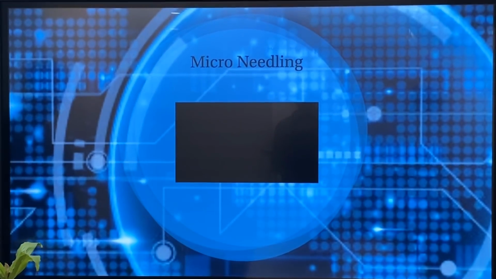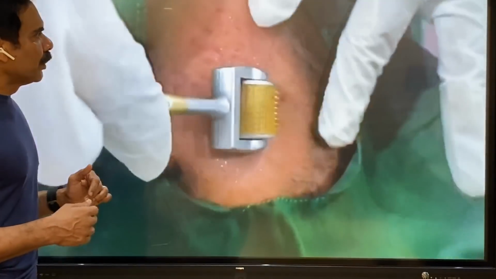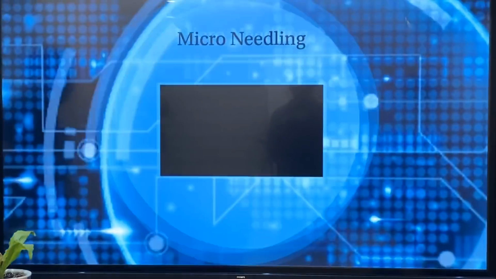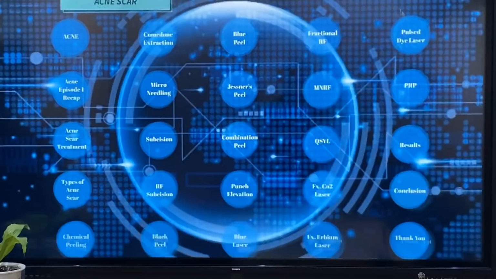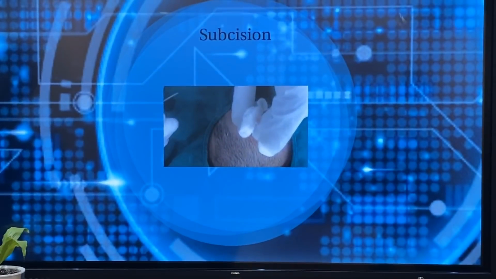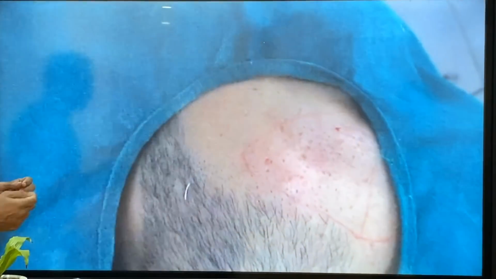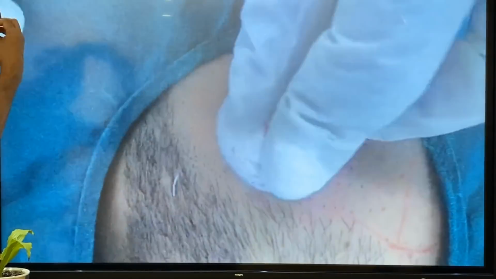Then the next one is microneedling. Microneedling is commonly known as derma roller. This also will induce collagen, and it will give an appearance of tightened skin, and the scar will be less visible. Then we have subcision. As I've already mentioned, with the needle we prick under the scar and remove all the fibers which are pulling the scar down.